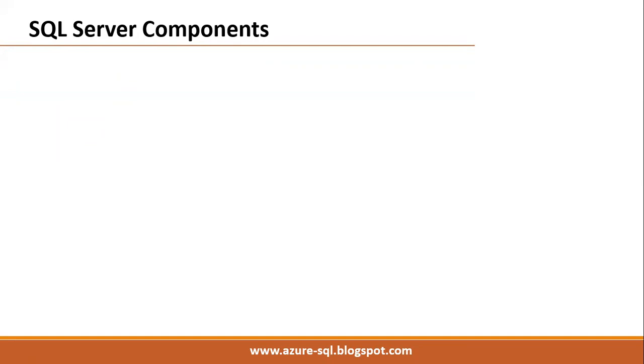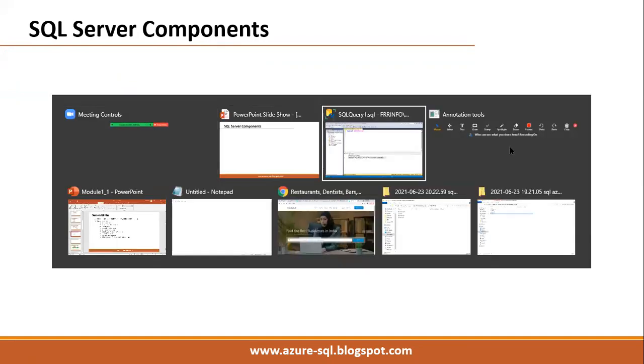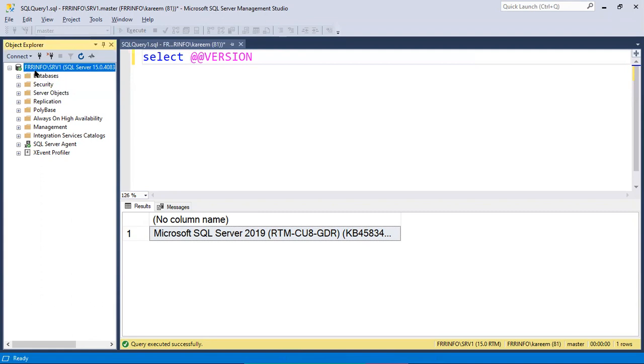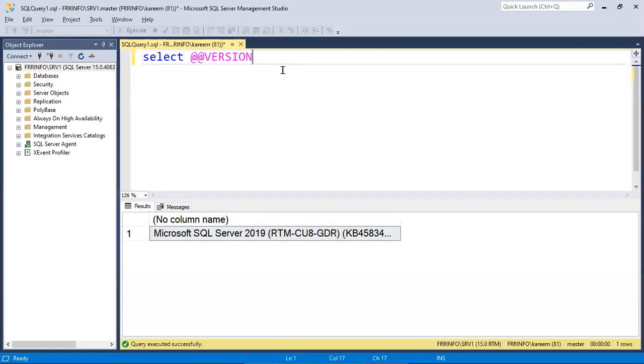Generally, among workstation components, SSMS is there. SSMS is one tool through which we can connect to one or more servers and start working. Remember, SSMS is a free tool. That's why we can work with SSMS regularly.